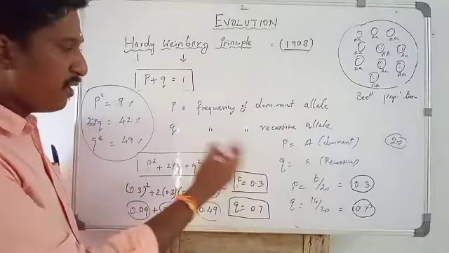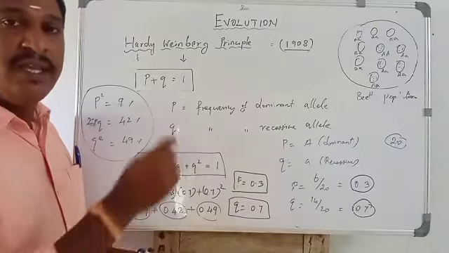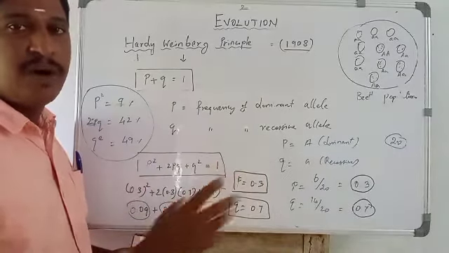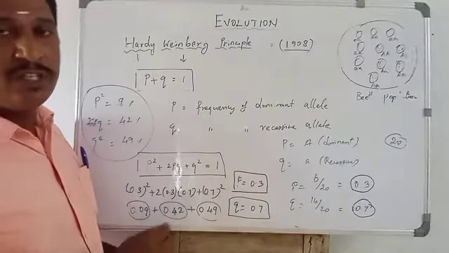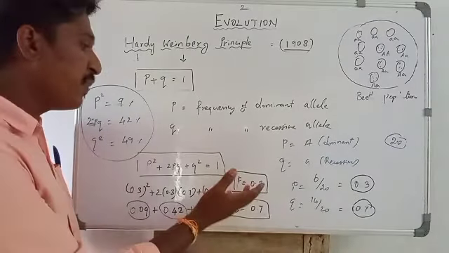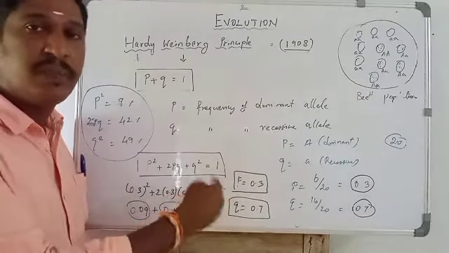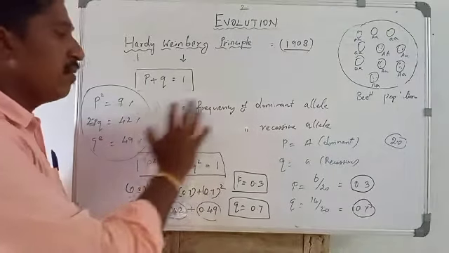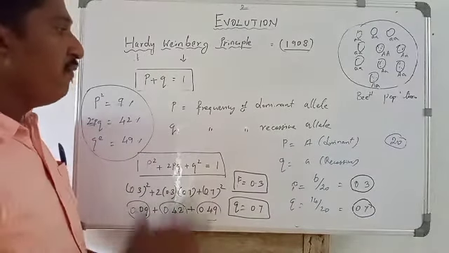When we measure gene frequency from a population and it changes from the expected value, it indicates that the population is evolving. The evolutionary process happened in the population. So this is interpreted only when the values are changed: when the values are changed, it is interpreted as evolution happening in the population. Otherwise the population is always constant and not evolving.